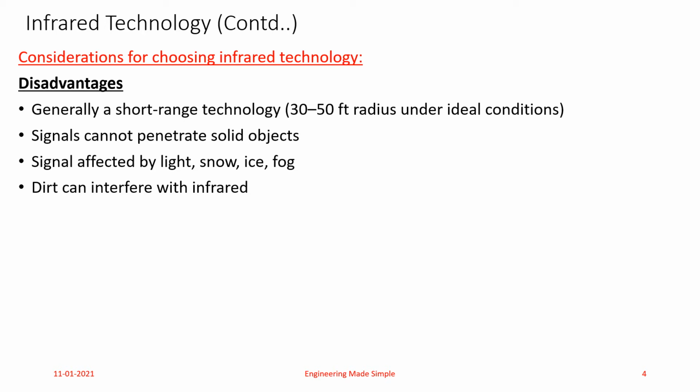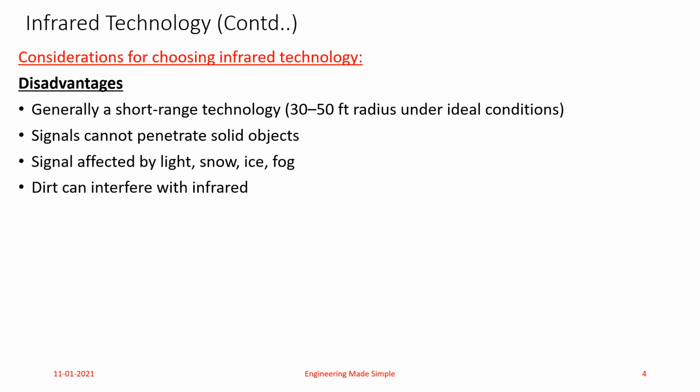under ideal conditions. Another is that infrared signal, that is, signal having frequencies in the infrared band of the electromagnetic spectrum, will not penetrate through solid objects that are present around, and the signal can be easily affected by light. Snow, ice, fog, and dirt can also interfere with your infrared signal. So these are all the considerations, and while considering implementing wireless local area network technology using infrared technology, you need to consider the advantages, that is pros and cons, of the infrared technology.